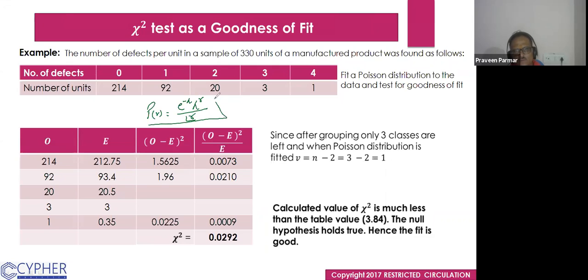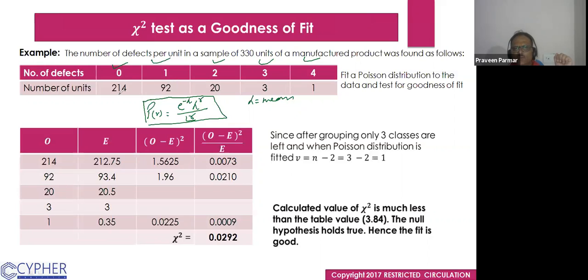This is the Poisson distribution formula. Lambda is the mean, and R is the number of defects: R is 0, 1, 2, 3, 4 we will write, and lambda is the mean. e we know is a constant.